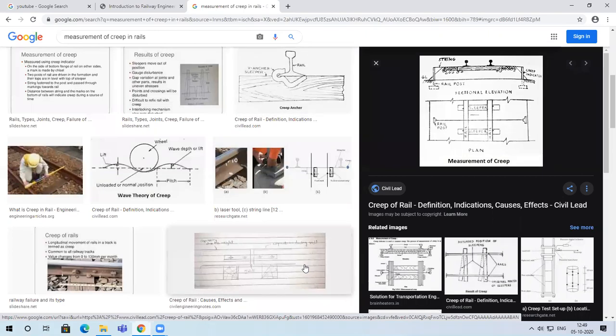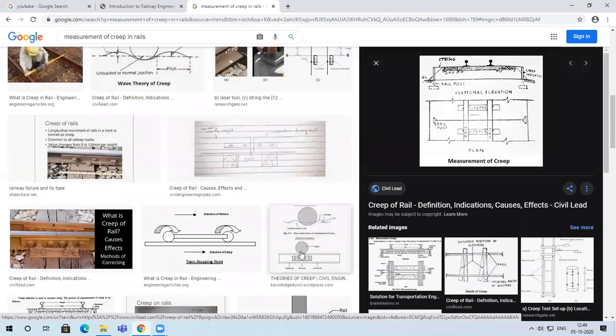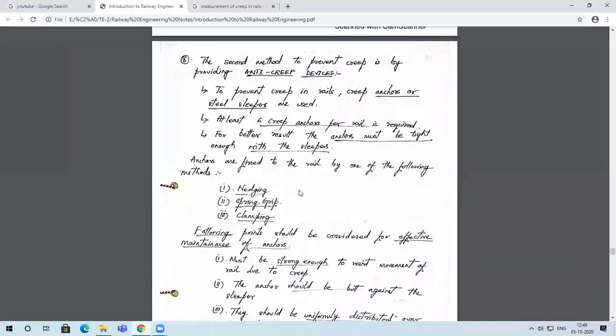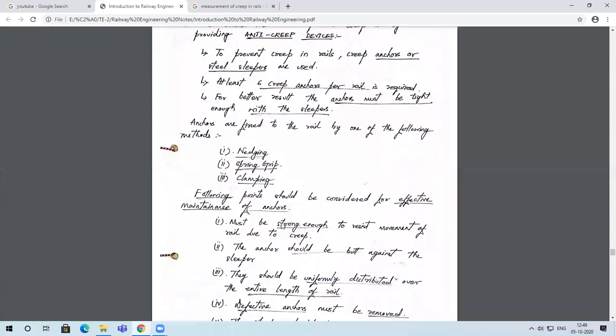There are many such creep anchors that we see being used these days, and they can be used to reduce the creep taking place. At least 6 such anchors per rail would be required to minimize the creep in the rails. Anchors can be fitted to the system by welding, or by a spring grip system, or even a clamping system.